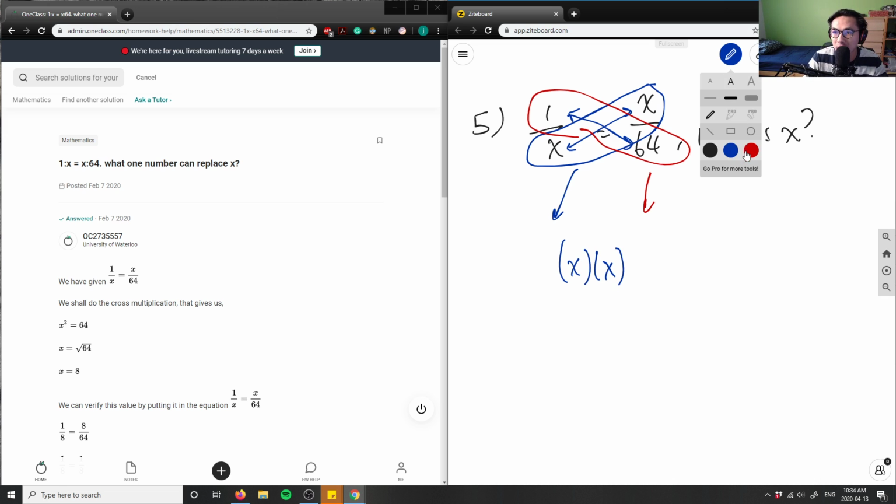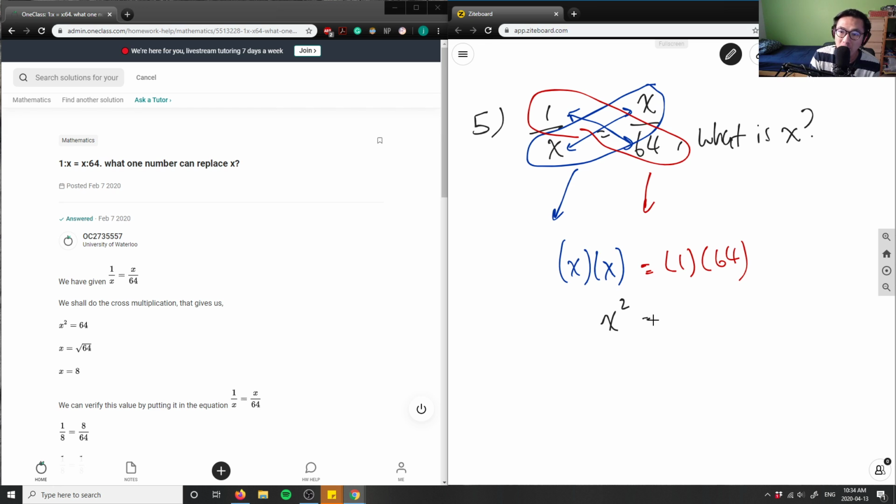I'm going to do this in red for the right side. It equals 1 times 64. And then I'm going to do this in black now because I don't really care about the sides here. I got x times x here is x squared, right? And then 1 times 64 is 64, right? Which is good. And now what we have to do is solve for x, right?